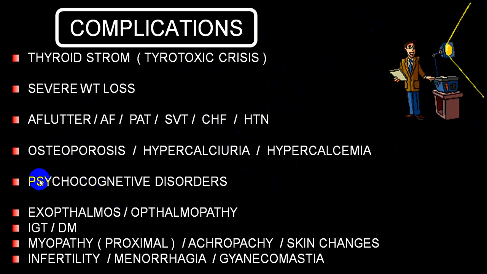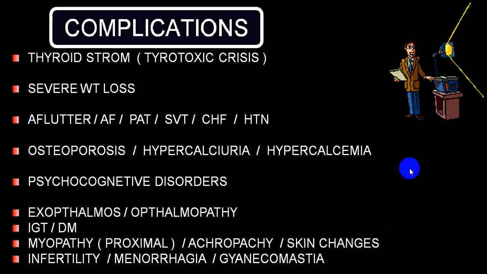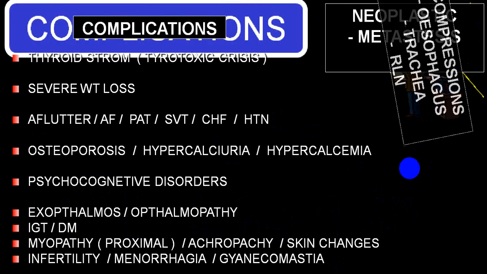Cognitive disorders, psychological disorders, exophthalmos, ophthalmopathy, diabetes mellitus, proximal myopathy, acropathy, skin changes, infertility, menstrual irregularities, gynecomastia, etc. can be some of the complications of thyrotoxicosis.